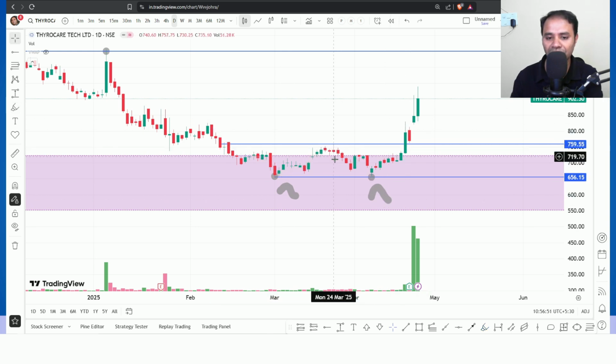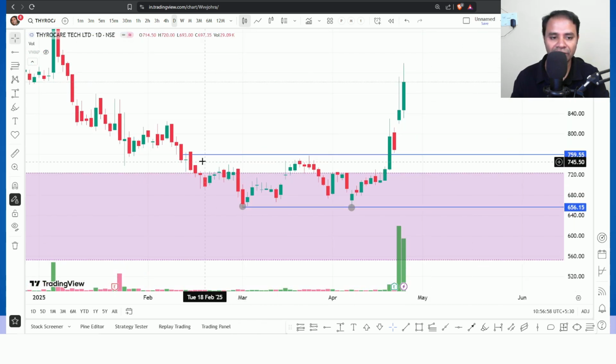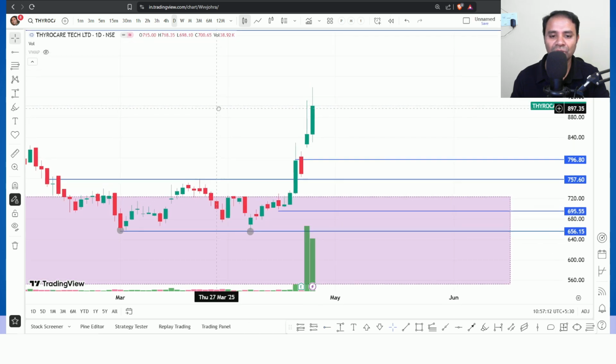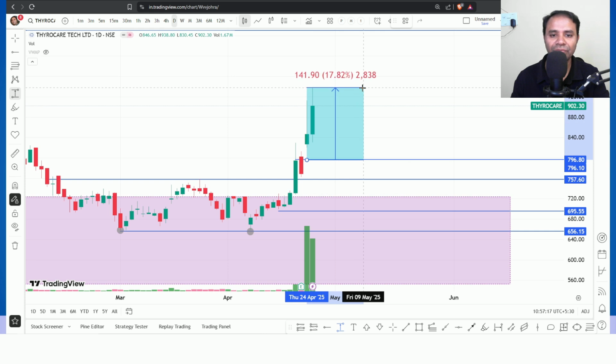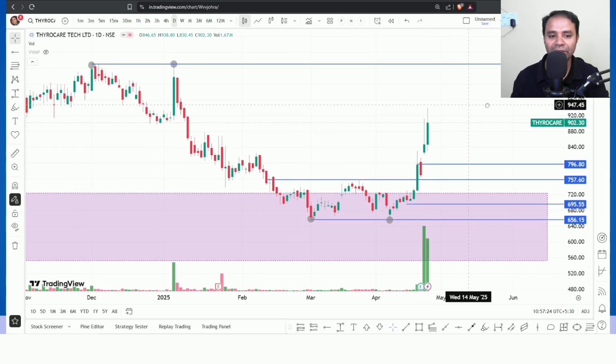After this breakout, we may take the risk. This is the beautiful breakout, right? Based on the simple price action technical pattern. Double bottom and a neckline got broken with good volumes, decent volumes, not bad. And what we can do, we can buy over here. We may put the stop loss at the recent swing or recent candle. Okay, so from here, it's given a beautiful reward. It's given almost 17%. We may not book entire, but keep booking partial. That is the one way to look at the things.